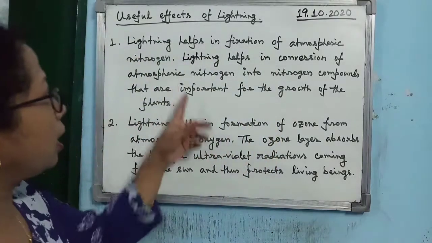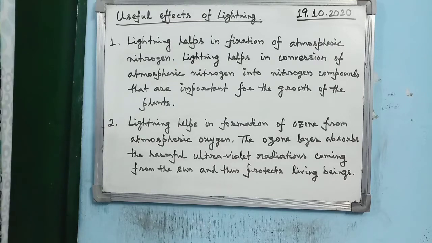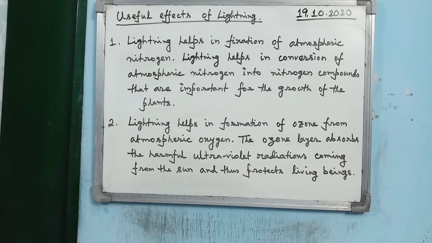So I have noted down the two useful effects of lightning. The first one is lightning helps in fixation of atmospheric nitrogen. Lightning helps in conversion of atmospheric nitrogen into nitrogen compounds that are important for the growth of plants. Second point, lightning helps in formation of ozone from atmospheric oxygen. The ozone layer absorbs the harmful ultraviolet radiations coming from the sun and thus protects living beings.